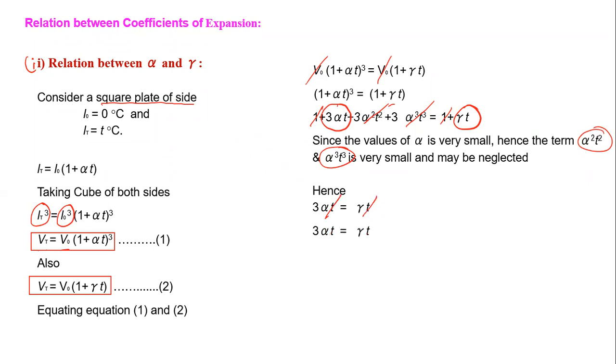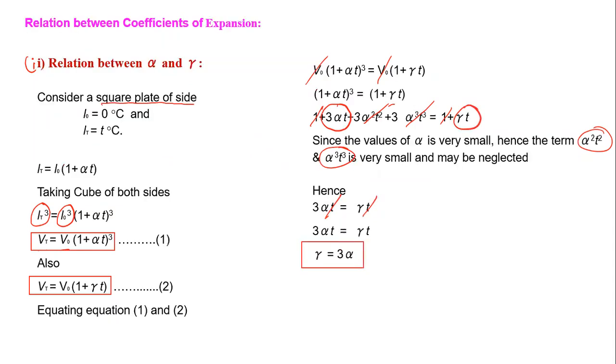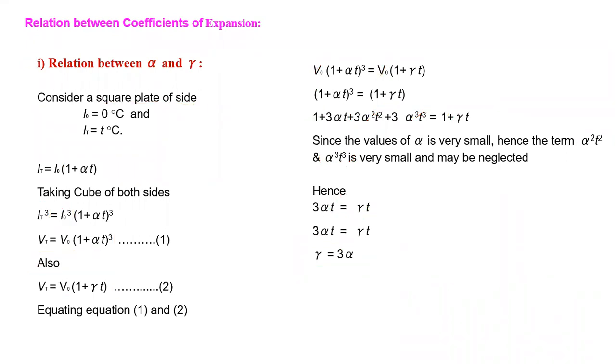So we get the formula γ = 3α. And this is the relation between gamma and alpha. In the previous article, we got β = 2α, and here γ = 3α.